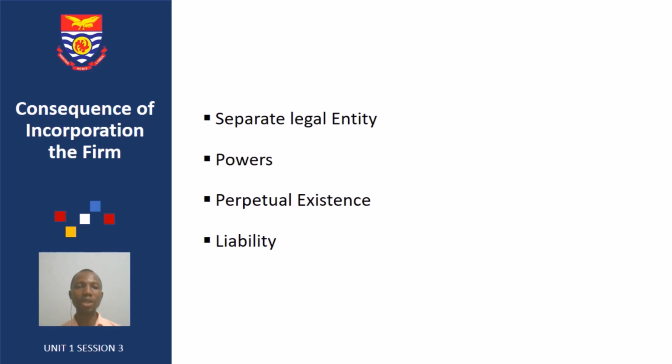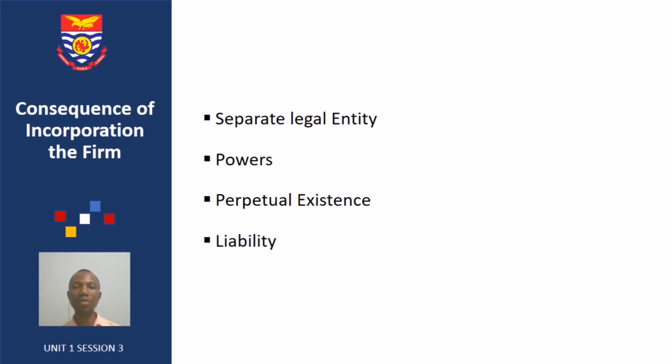Now, the last point will be on liabilities of the partnership firm. A partnership firm may be liable for the acts done by the partners in the course of their duty. Any authorized acts by a partner will bind the partnership firm.